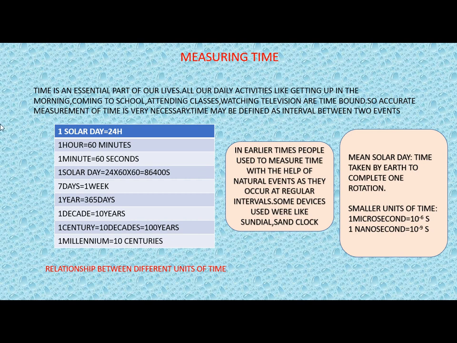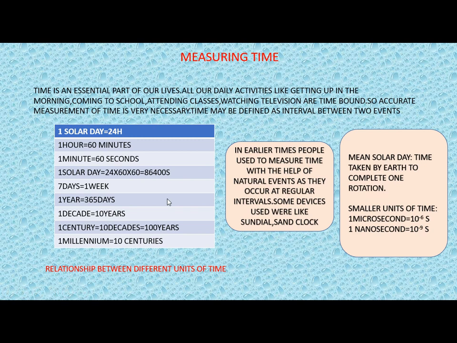Then we know that 7 days make 1 week. This is equal to 1 week. Then in 1 year we have 365 days. 1 decade is equal to 10 years. 1 century is equal to 10 decades, which is equal to 100 years, and 1 millennium is equal to 10 centuries. So these are very important units of time.